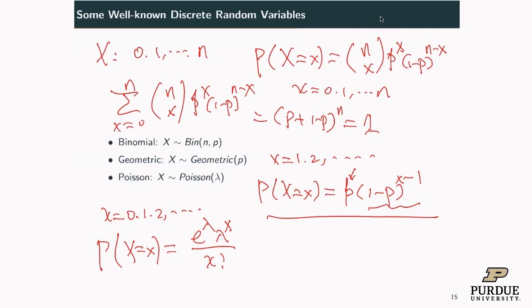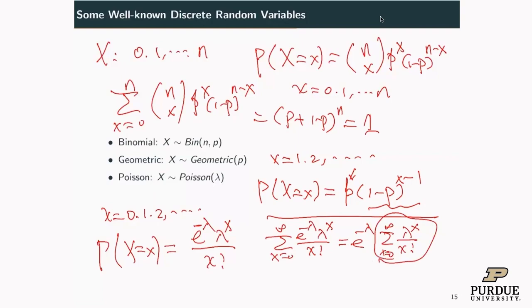You can easily verify this is a valid PMF by taking a sum: e to the negative lambda, lambda to the x over x factorial, x from 0 to infinity. This is a Taylor expansion of e to the lambda, so it is a valid PMF.